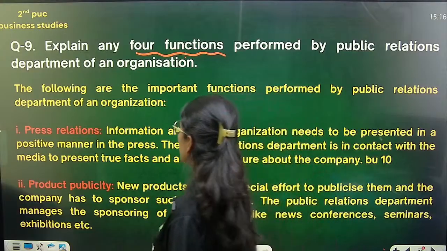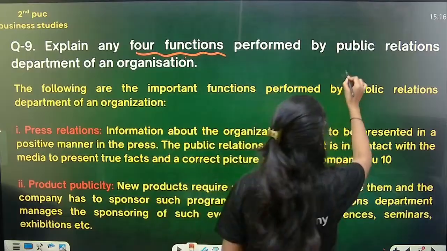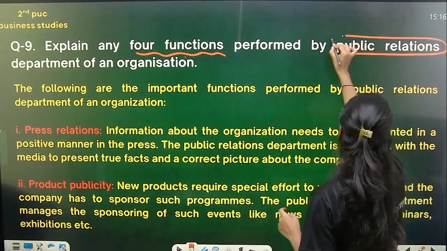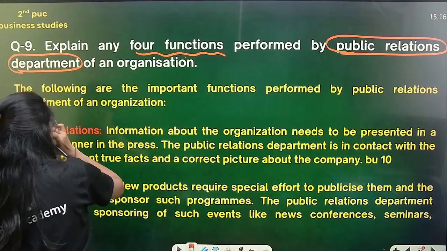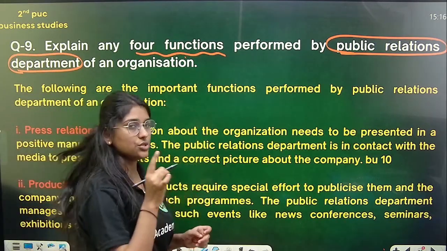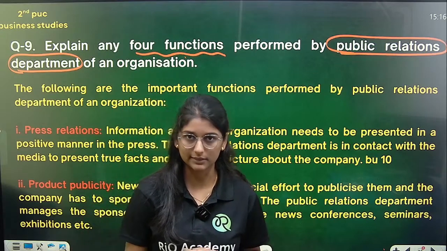What they are asking is 4 functions performed by public relations. In an organization there is a public relations department, and the question asks which functions that public relations department performs.